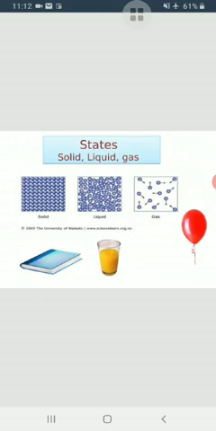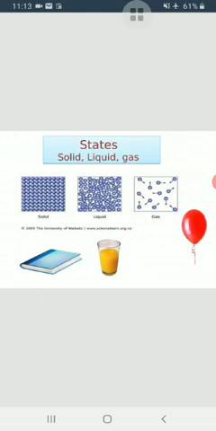Gases easily change their shape and volume. If you pump air into a football, the air fills the football and takes its shape. If you blow a balloon, then the air takes its shape. Its volume changes. It takes up less space in the football than it did outside the football. So here it is shown the arrangement of molecules. All the molecules of substance attract each other. The three states of matter have different properties because of difference in the arrangement of molecules in them.